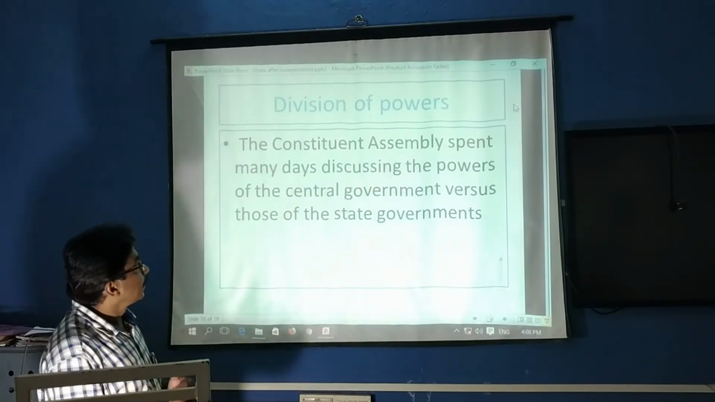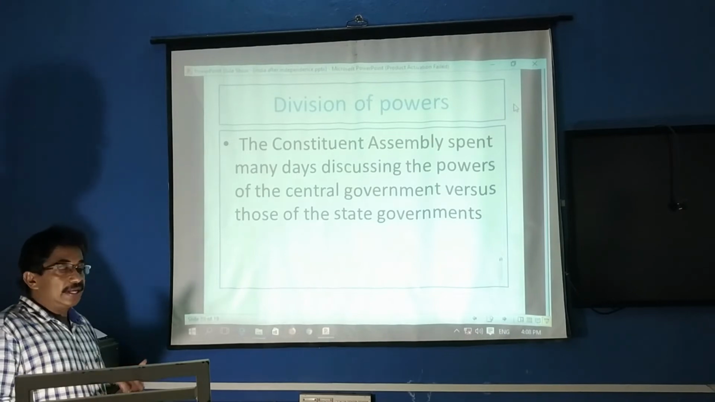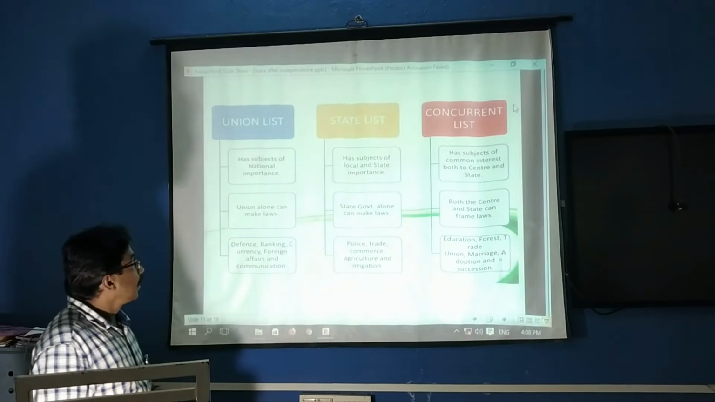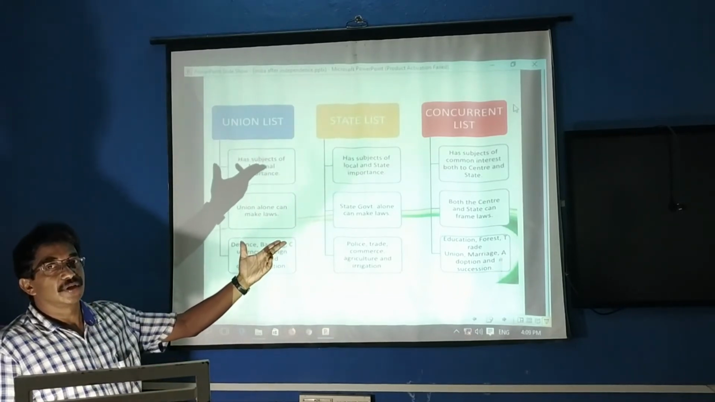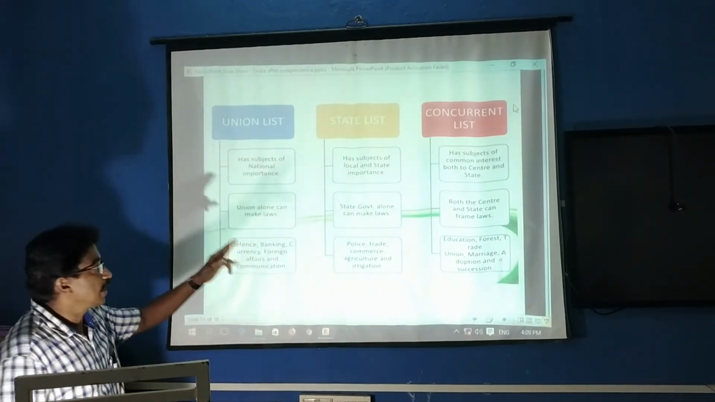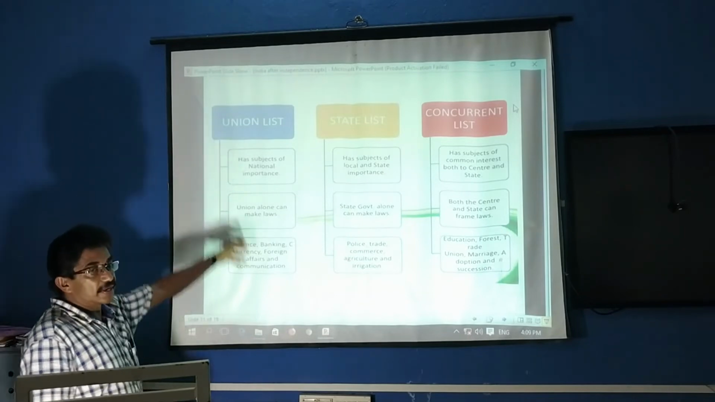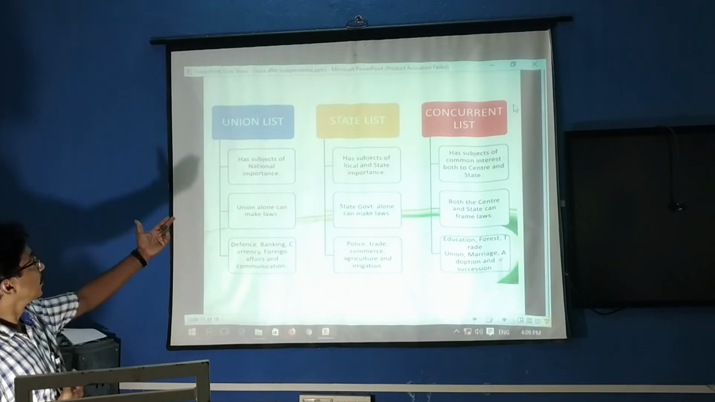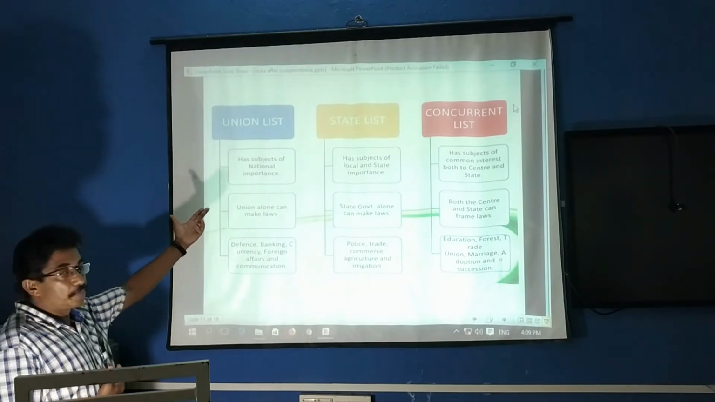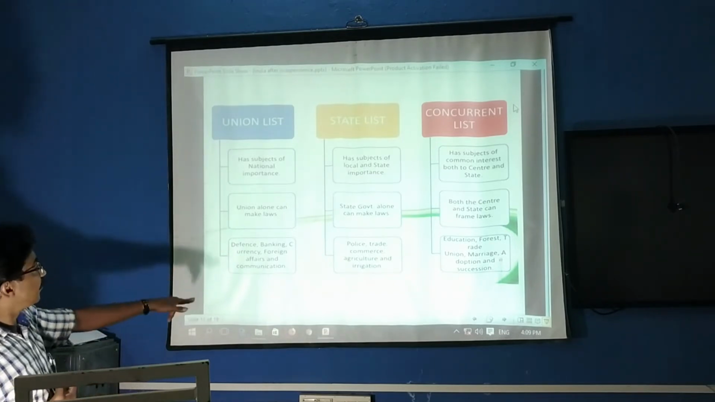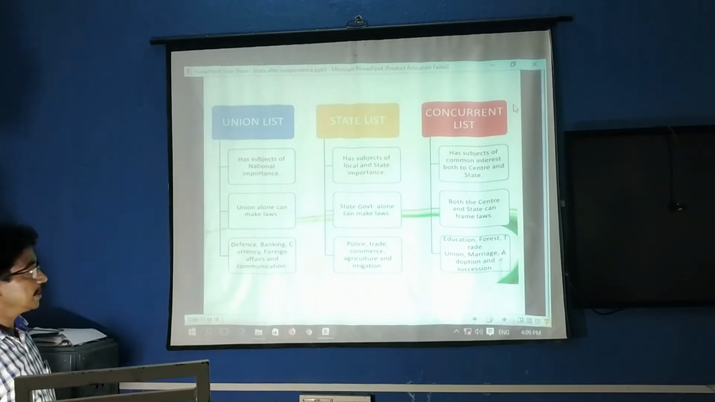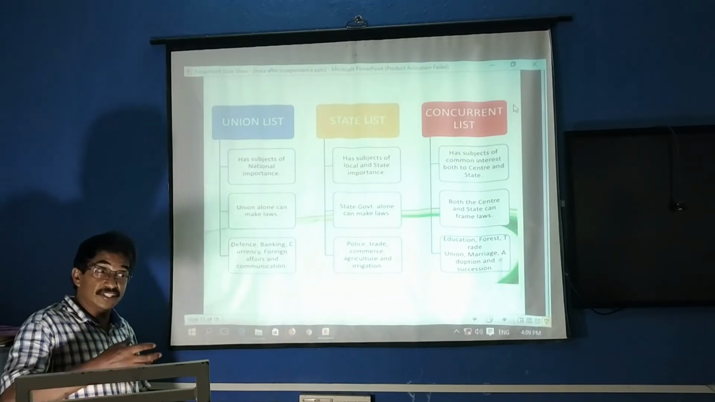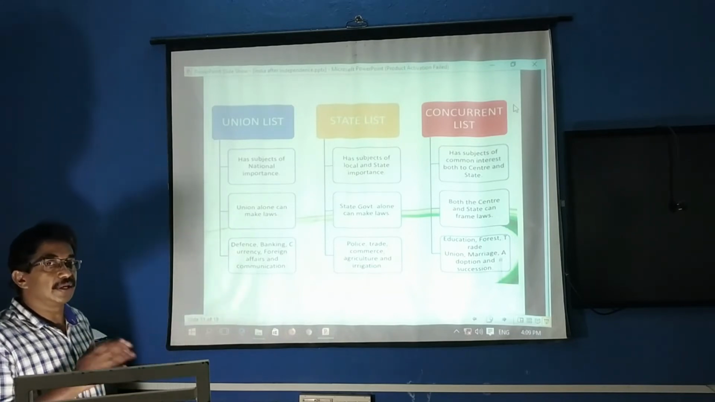One is the union list, another is the state list, and the concurrent list. Union list, state list, and concurrent list. The subjects under the union list, our central government, are nationally important subjects: defense, banking, currency, foreign affairs and communication. All these subjects come under the union list.